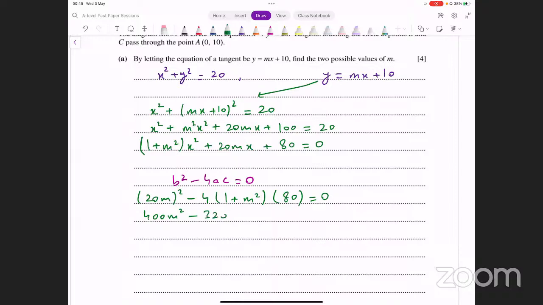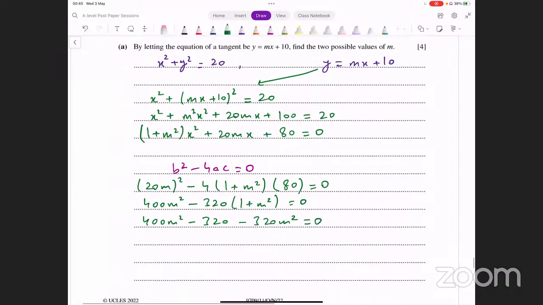That is 320 into 1 plus m squared equals 0. And that gives us 400m squared minus 320 minus 320m squared equals 0.